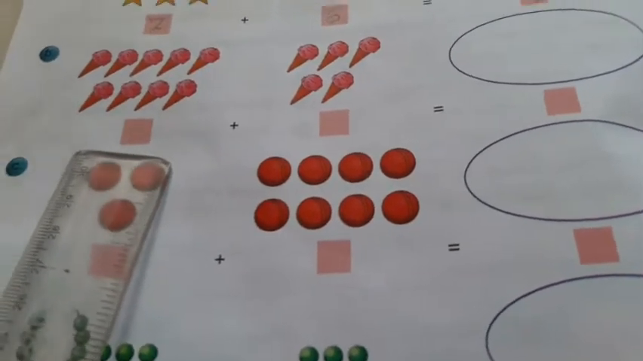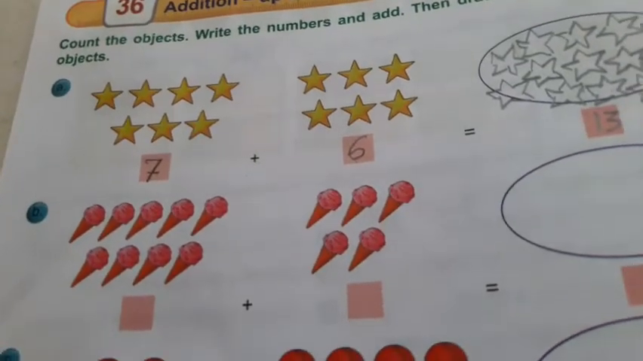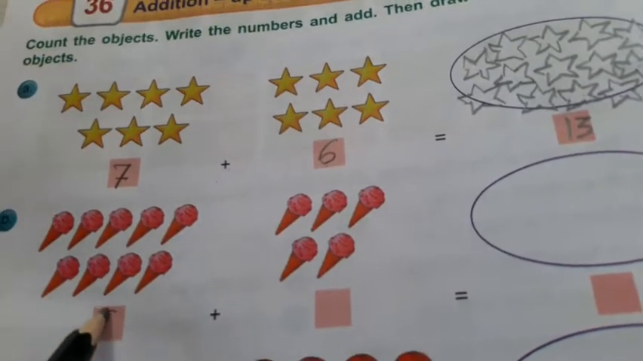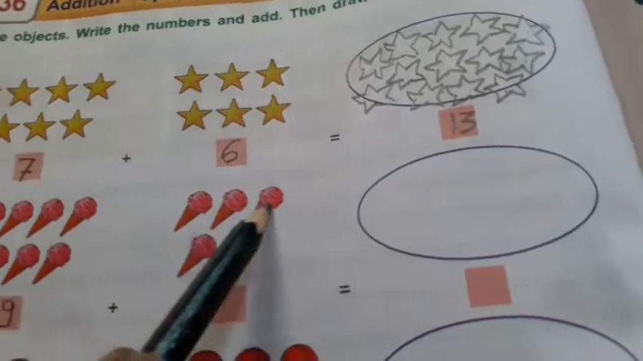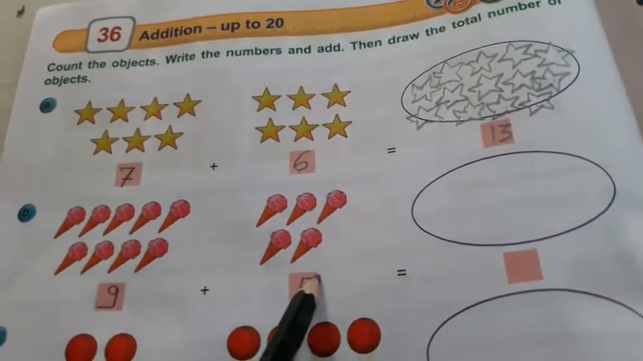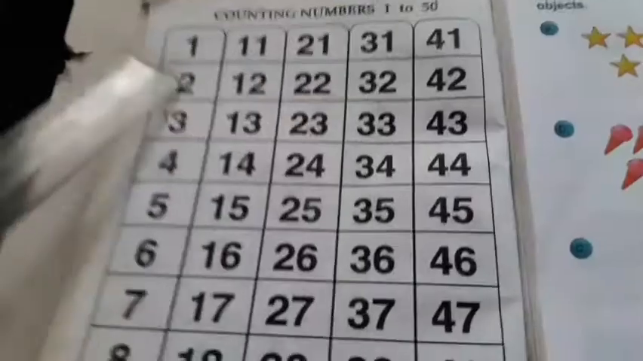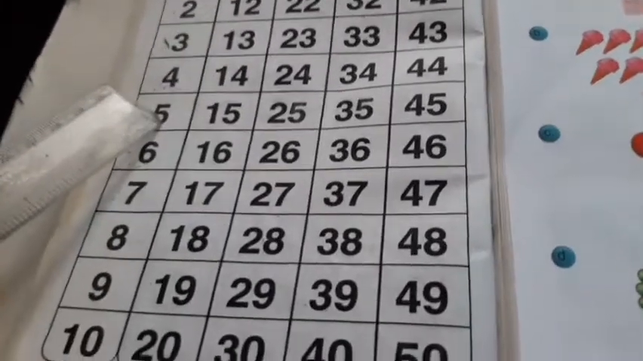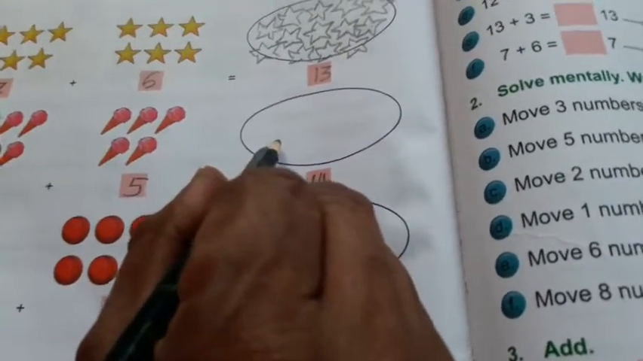How many ice cream cones are there? Let's count and write down the numbers. 1, 2, 3, 4, 5, 6, 7, 8, 9. There are 9 ice cream cones on one side and plus 1, 2, 3, 4, 5. Means 9 plus 5. Then how many? Just count here. After 9, 10, 11, 12, 13, 14. So there are 14 and you have to draw here 14 ice cream cones.